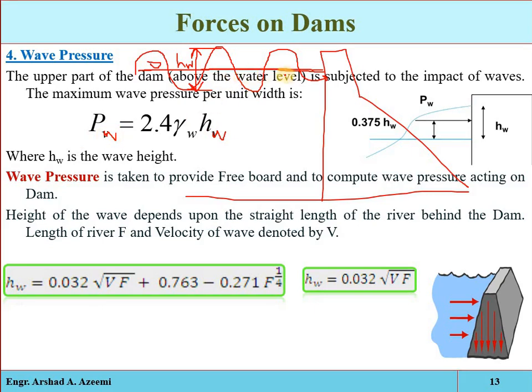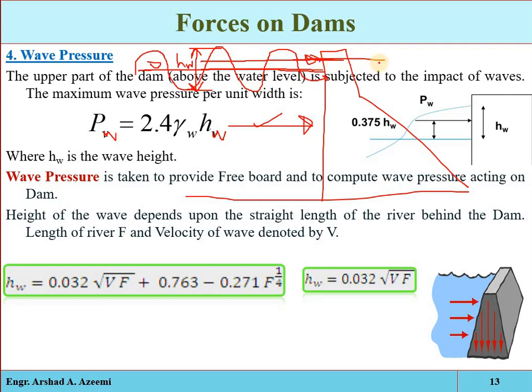Now see where it will act. Generally its direction will be parallel to the water pressure. That is the direction of the wave pressure. Its direction will be parallel to the direction of the water pressure. That is one of the main reference posts to which we are comparing the direction of the other forces. So the direction of the wave pressure will be parallel to the water pressure and perpendicular to the upstream face of the reservoir. Now the question is where it will act, the point of action.